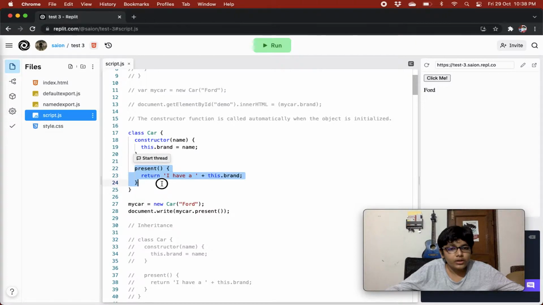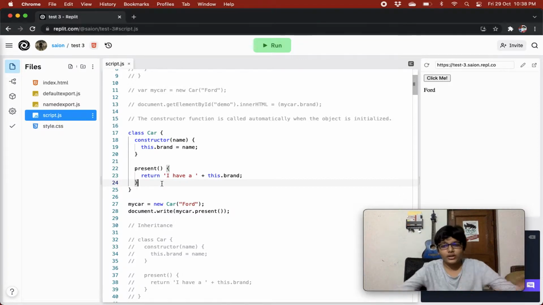And now over here we have a present method that we are creating, so we don't need the function keyword, nothing. We can directly create a method in classes. We just give it its name, then the brackets where we can ask for parameters, and then our code block. In this present method, we are returning 'I have a' plus this.brand. When we are setting the variable over here and accessing it, this is referring to the object of the Car class.